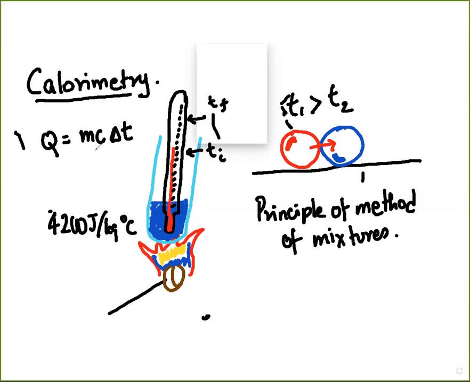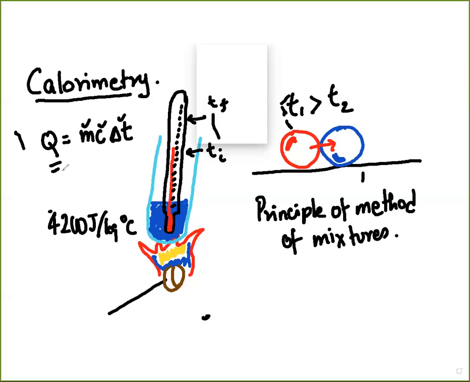By this equation, if you know the mass of the water, the specific heat capacity of water, and the change in temperature of the water, you can find out the amount of energy that the peanut has provided. So that is how that experiment can be performed.